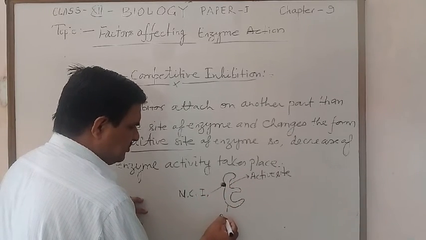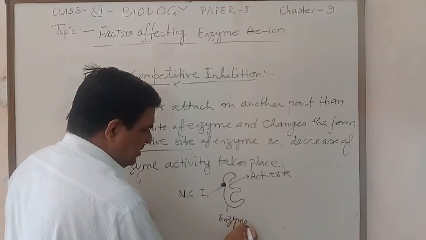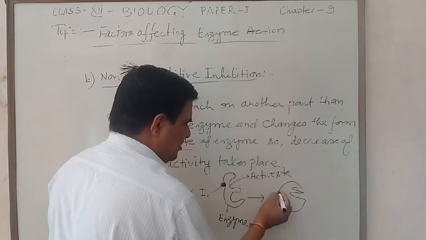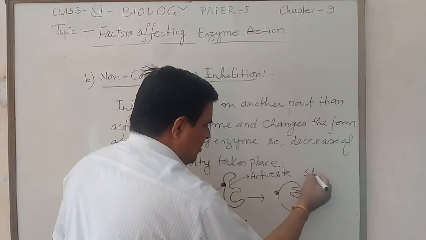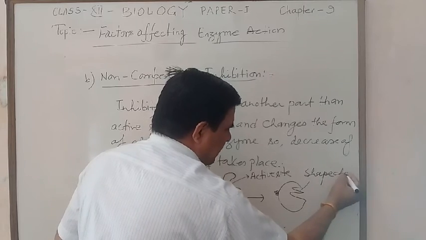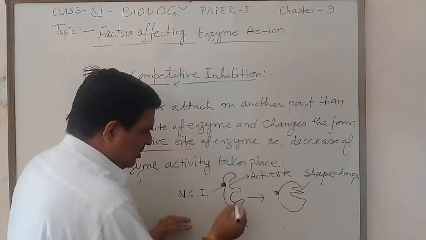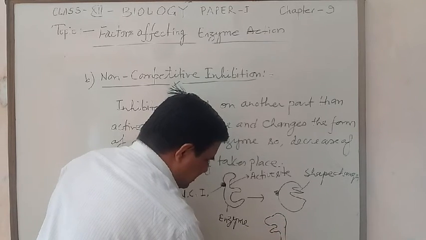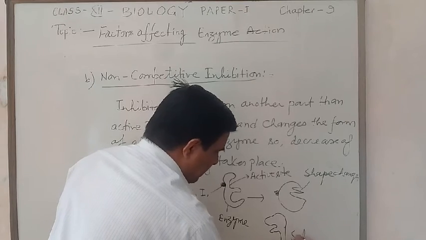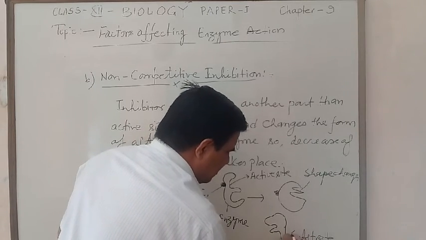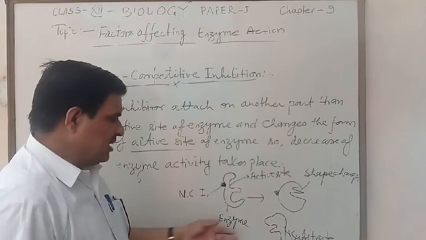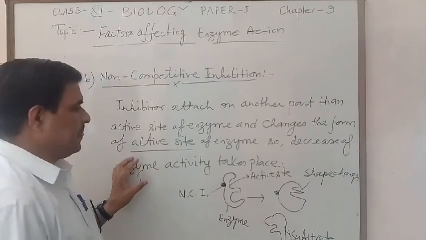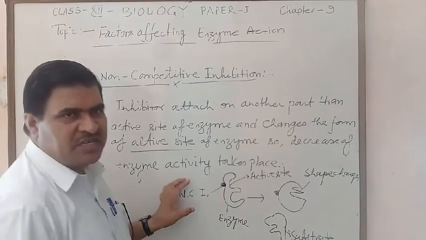Then it changes the shape of the active site. Now the substrate, which has a shape similar to the active site, does not attach with the active site, and the enzyme activity decreases.